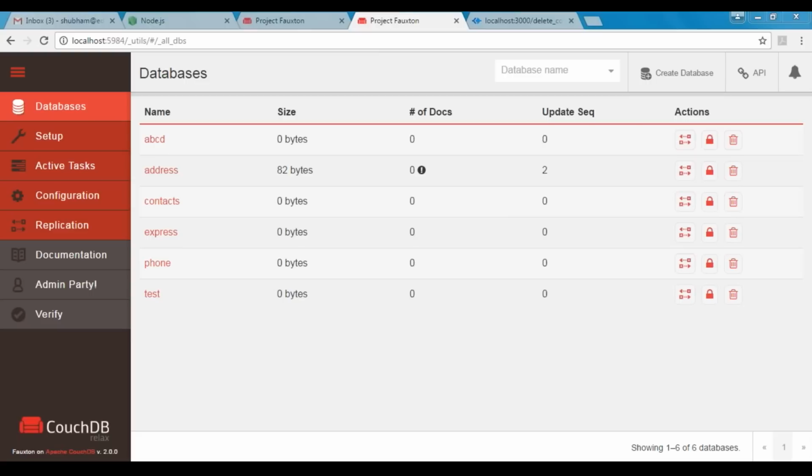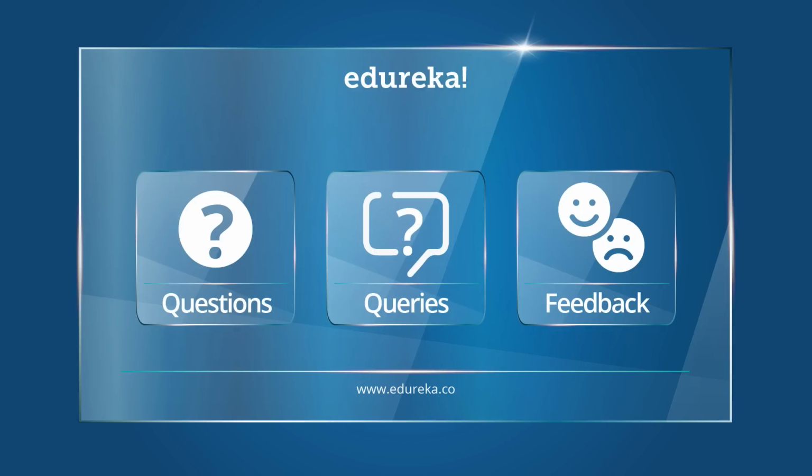So now you might be clear how you can work with Node.js projects and how you can create an application using Node.js. So we have come to the end of today's session.